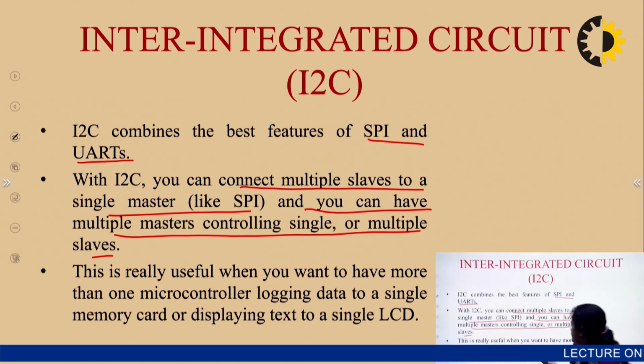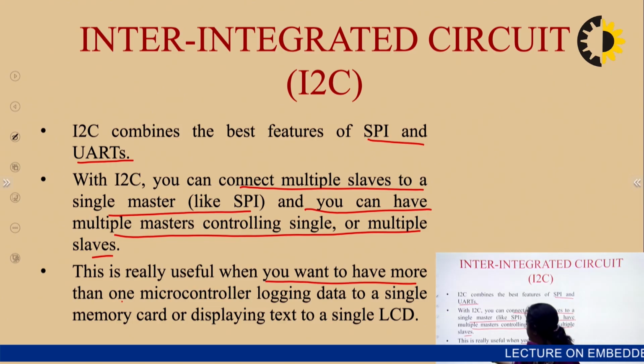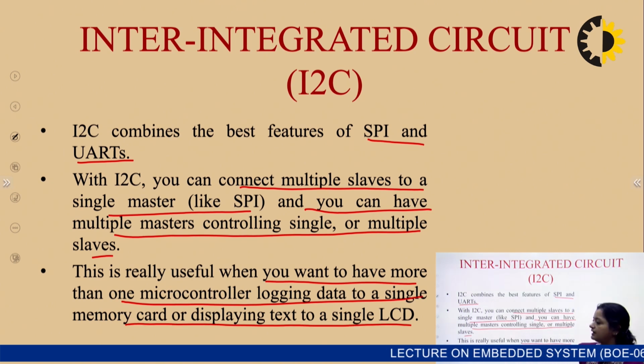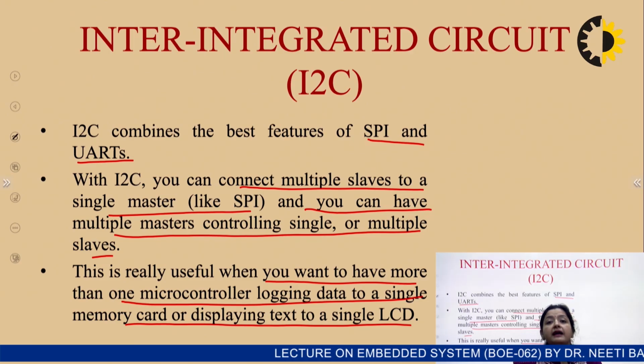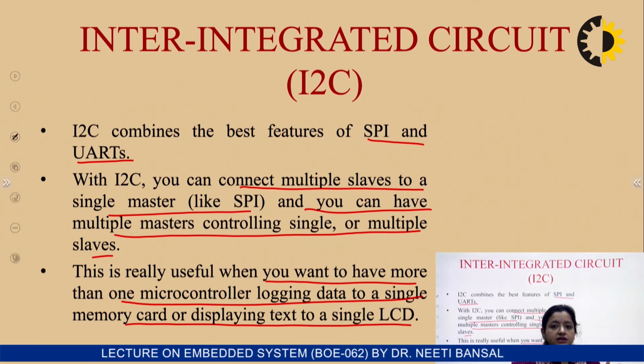This is really useful when you want more than one microcontroller logging data to a single memory card or displaying text to a single LCD. So there are various applications in which we require more than one microcontroller, such as coprocessors, where different processors work in correlation with each other. In those systems, we can go for I2C because it supports multiple master configuration as well.